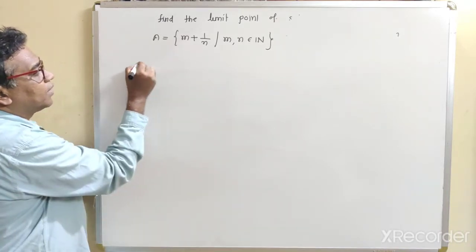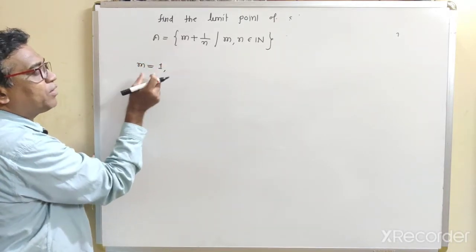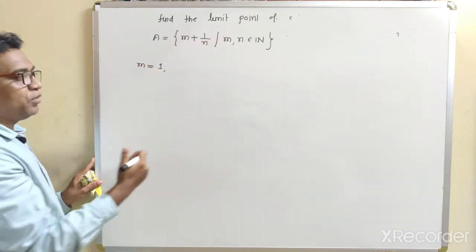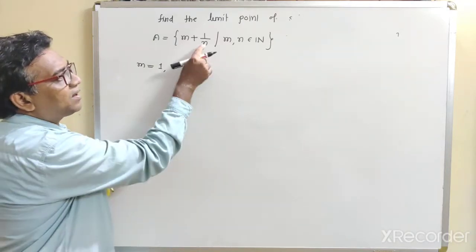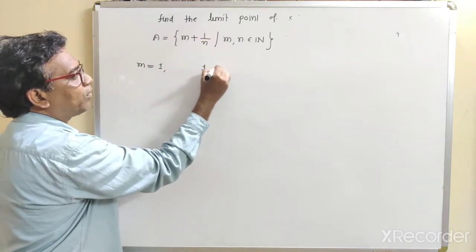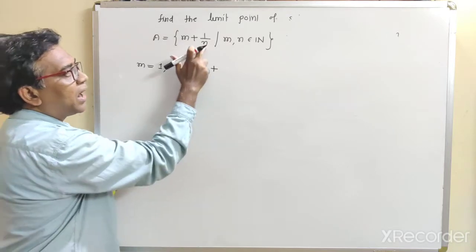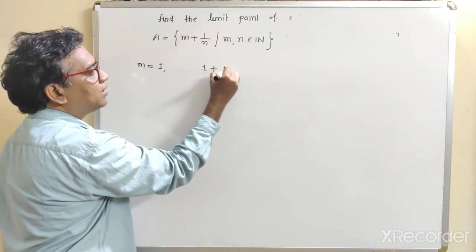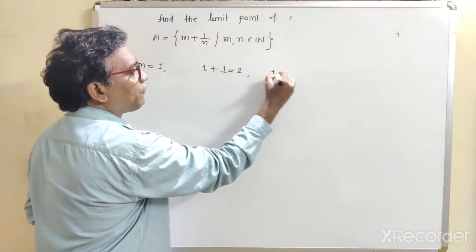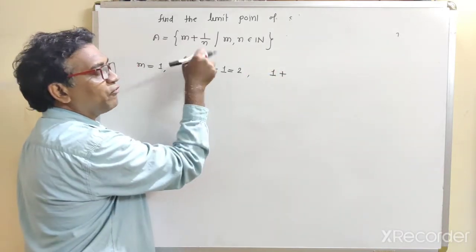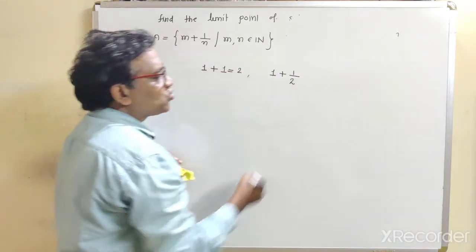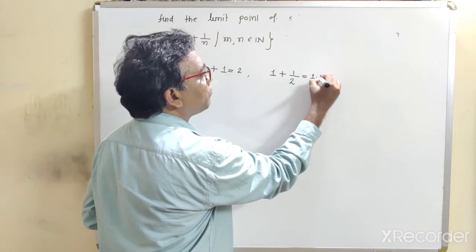Now see, suppose we fix m equal to 1, where m is a natural number. We can take m equal to 1, 2, 3, 4 up to infinity. These are the natural numbers and let us vary this n. Now if you put n equal to 1, then what is this point? Just take m equal to 1 and put n equal to 1, 1 plus 1 upon 1, this is 2. What is the next point? Let us fix m equal to 1 and let us vary n, put n equal to 2, so this is the next point, 1 plus 1 half, obviously this is 1.5.